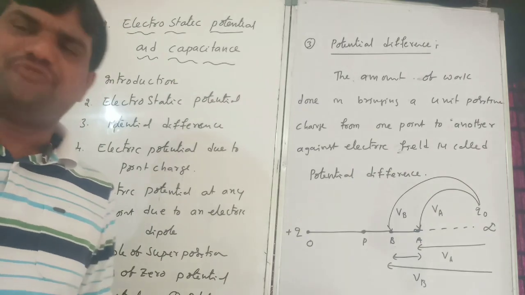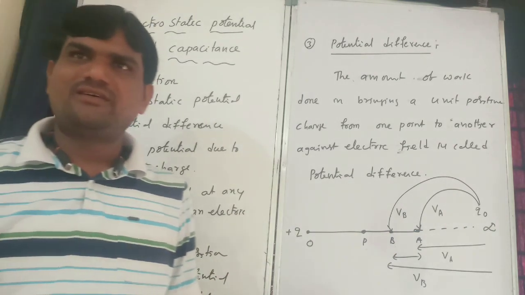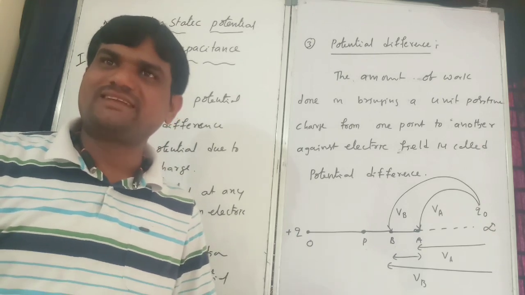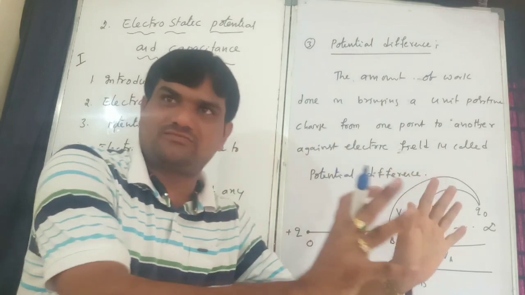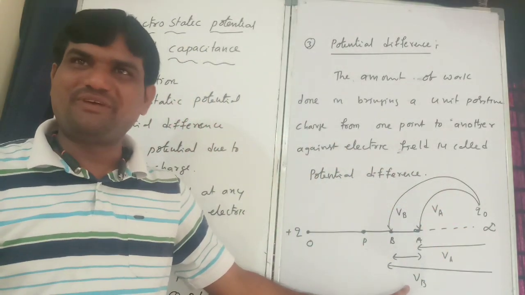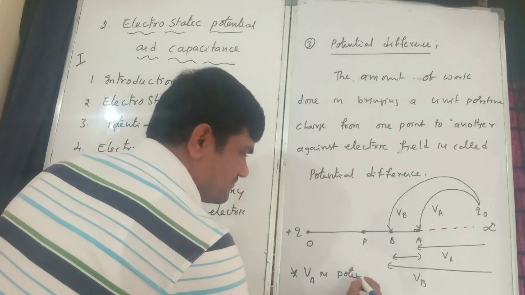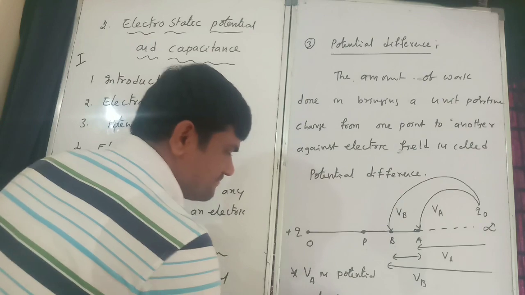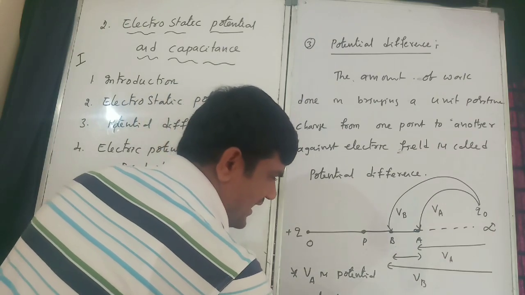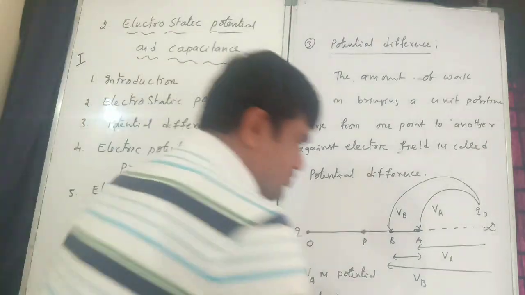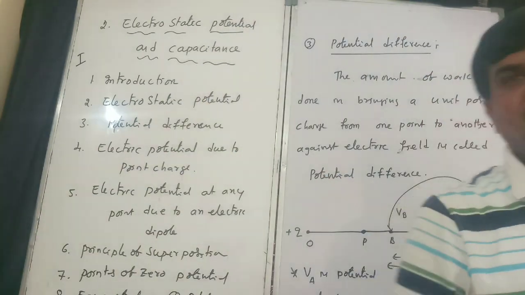VA is minimum and VB is maximum, because more work is done bringing the charge from infinity up to B. That means VB is greater, where VA is the potential at A and VB is the potential at B. So VB is greater than VA.